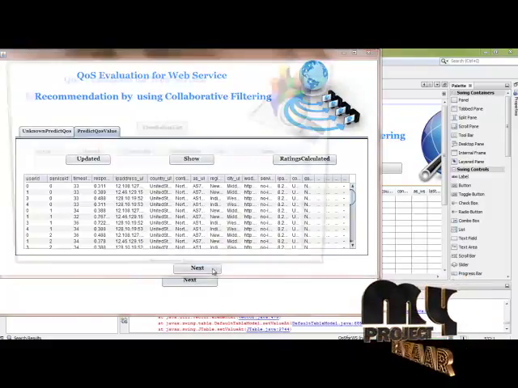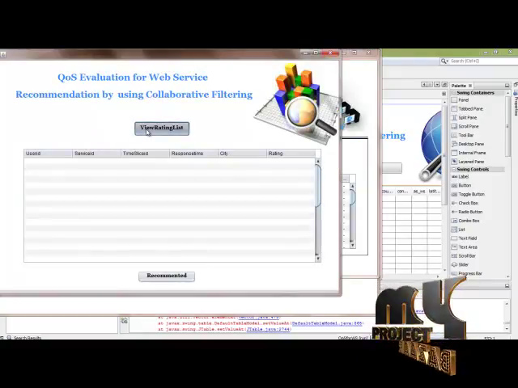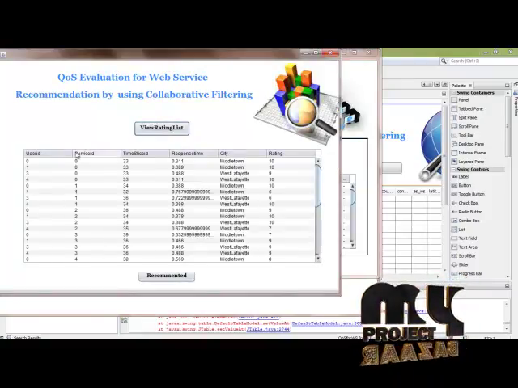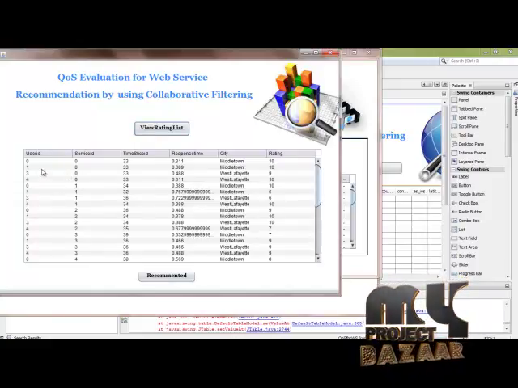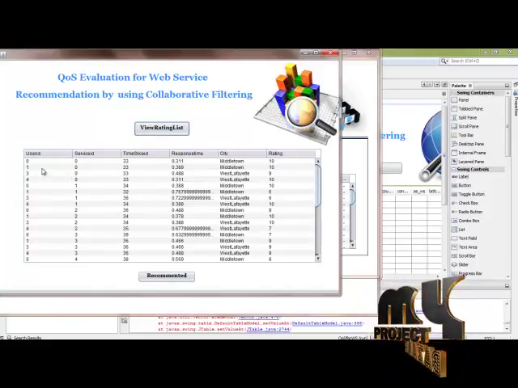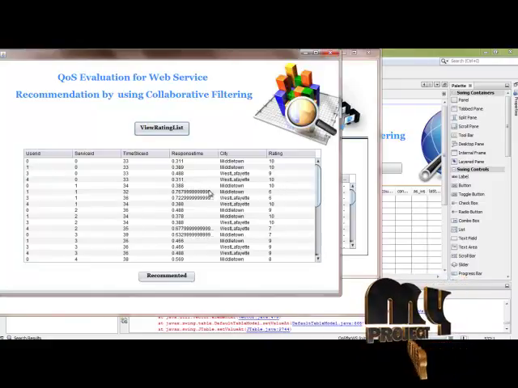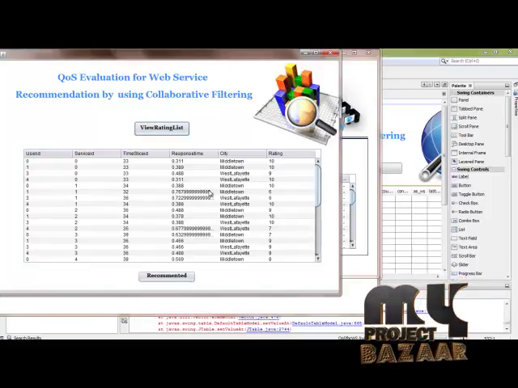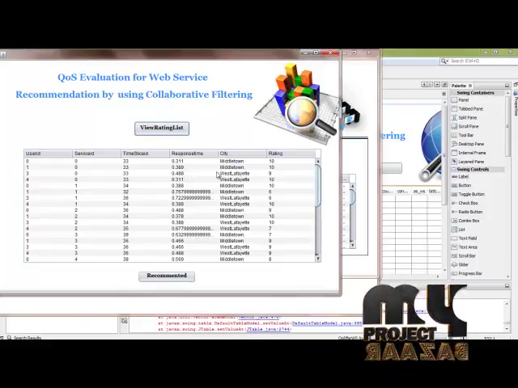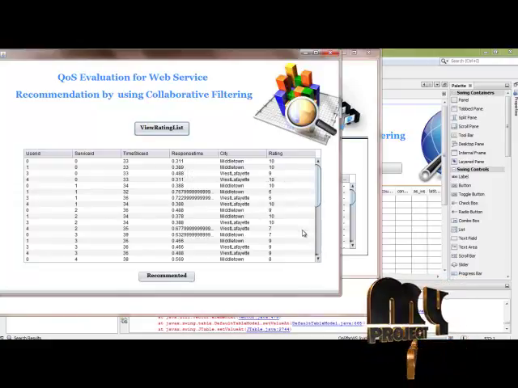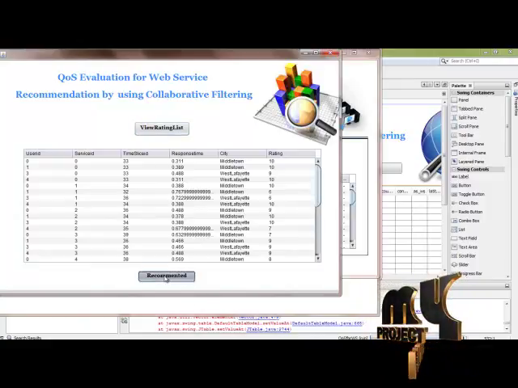And then next button. The rating list, the view rating list button is clicked. After clicking the button, the information will be displayed on the table. Example, user ID, service ID, time slice ID, response time, city, and ratings. The ratings are calculated based on the response times. Example, the response time is less than 0.5, then the rating is 10, otherwise 9, 7, 8, based on the response time. And then click the recommended button.